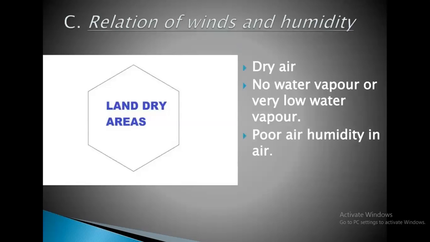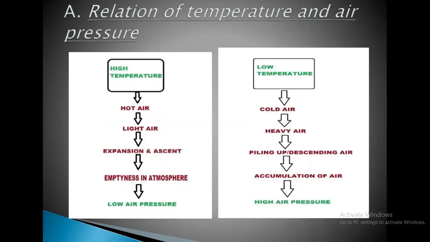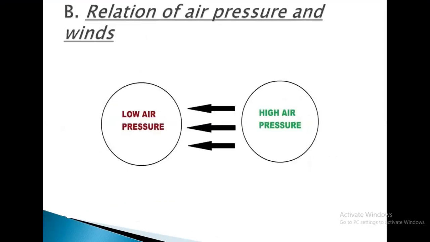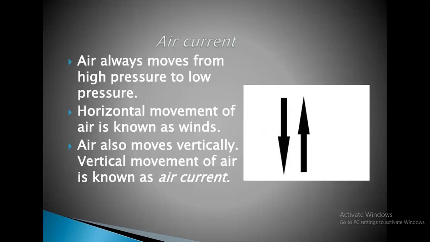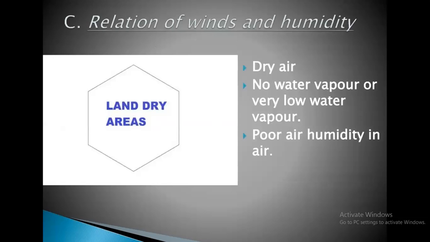So I believe you have understood the reverse relationship between high temperature and low air pressure, and low temperature and high air pressure. And here it is the relationship between air pressure and wind, moving from high pressure to low pressure. If it is in horizontal movement, it is known as wind. And if it is in vertical movement, it is known as air current.